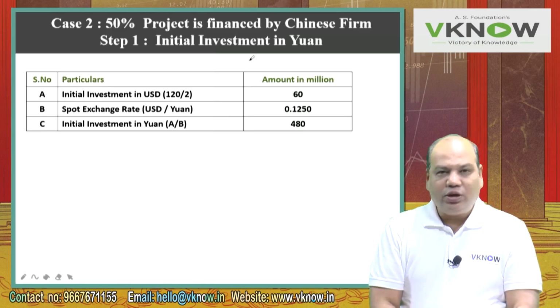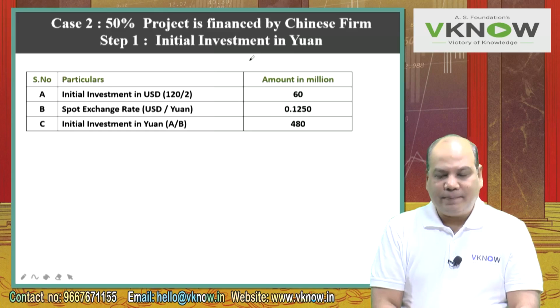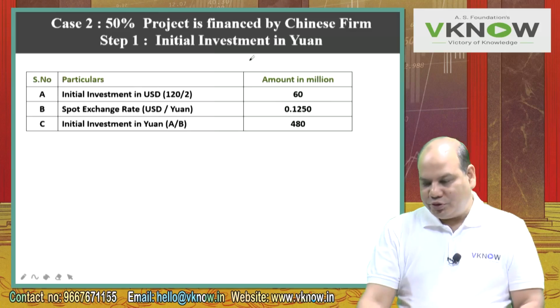Step 1, initial investment in yuan. Serial number, particulars, amount in million. This time we are going to invest only 50%. So point A, write down initial investment in USD. Half of what you had written earlier, 120 by 260.